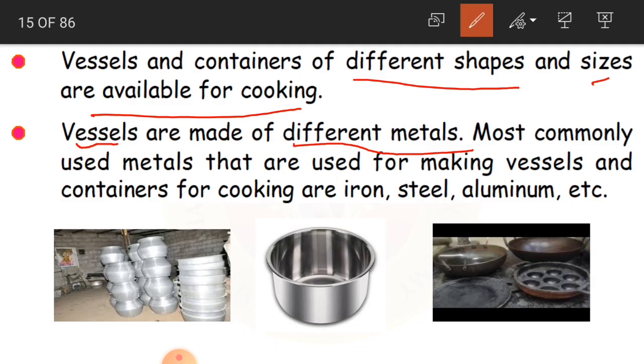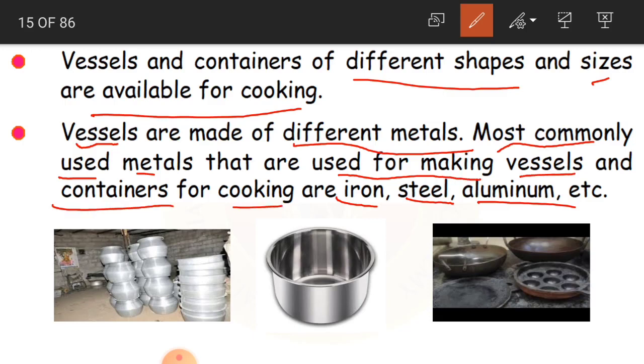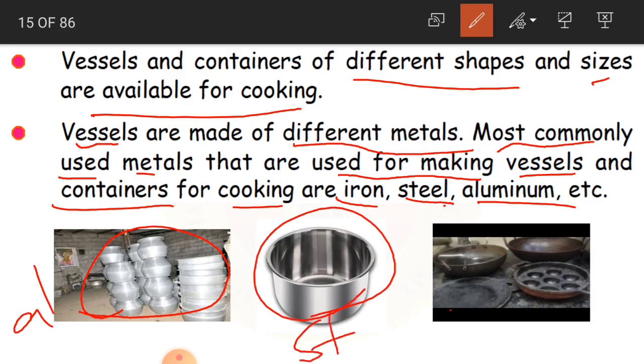But for cooking, we are going to use some common metals as it is there here, like iron, steel and aluminium. For cooking, mostly we use these metals. These are the most commonly used metals for making vessels and containers for cooking: iron, steel and aluminium. As you can see here, these are aluminium containers, that is vessels, this is steel and these are iron.